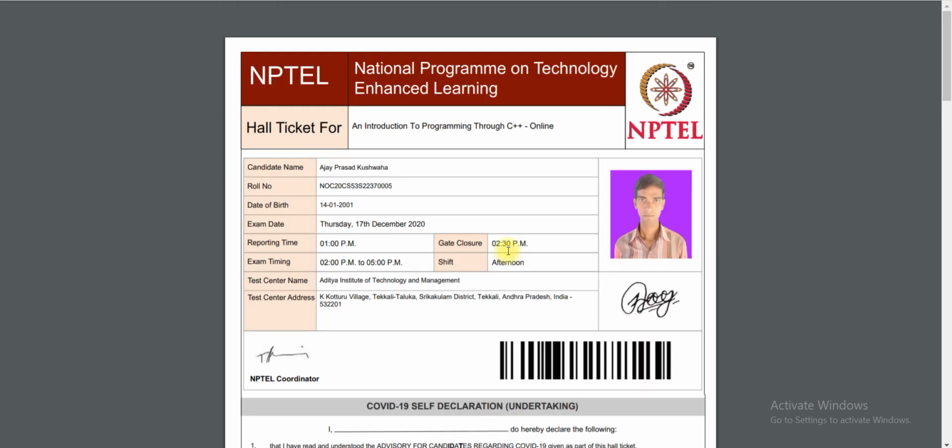One last question I would like to address here. Some of you are asking, I am currently suffering from COVID-19, or someone in my family is infected, or I am in quarantine, so what can I do? Guys, this issue is well known to all, so no worries. Just drop an email to NPTEL, and the NPTEL authority will definitely look into the issue and give you some alternative. They will refund your money, or schedule your exam for a later date, or allow you to write your examination in the coming semester. So you can go for that.